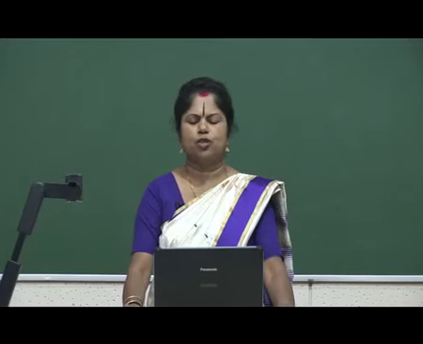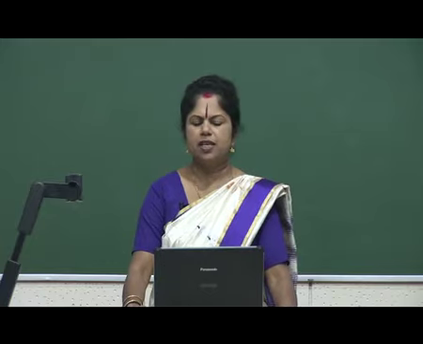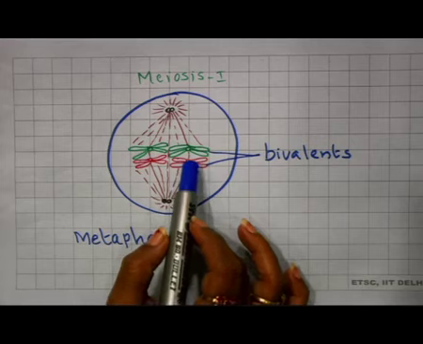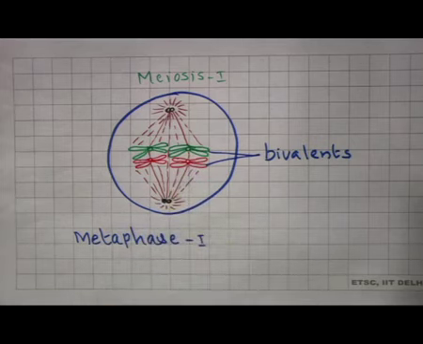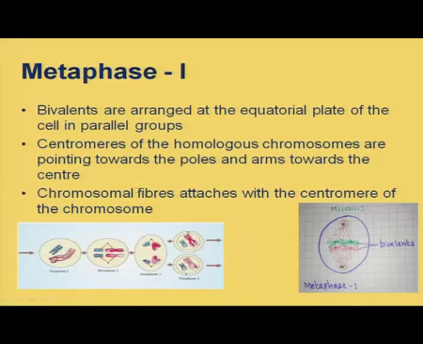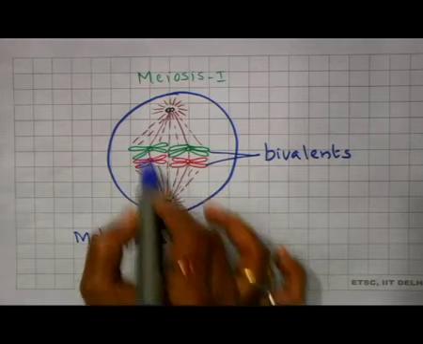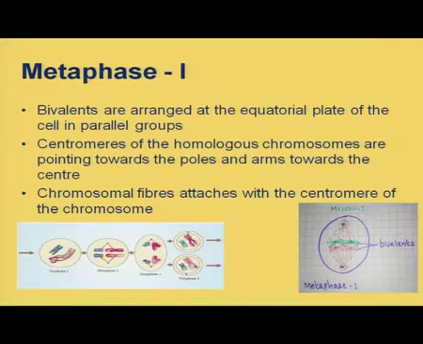The centromeres of the homologous chromosomes are pointing towards the poles. See the diagram clearly. You can see that they are pointing towards the poles and the arms towards the center. Arms are lying at the center position and the centromere is pointing towards the poles. So, this particular arrangement we can see here in metaphase I of meiosis.